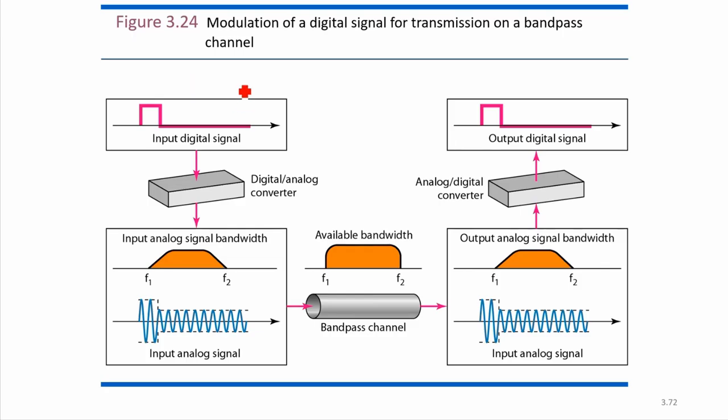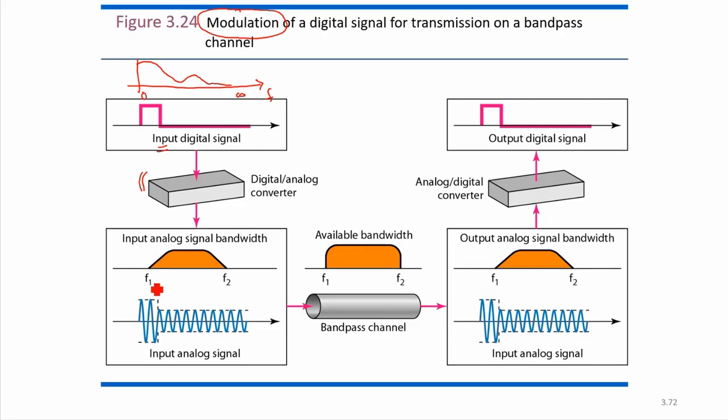For that, there is a technique that is called modulation. Conversion of digital signals into analog is called modulation. Here there is a digital signal, that is the input signal. We will be doing some conversion, so a digital to analog converter will be there. That is basically modulation. This was the signal whose frequency representation was like that, starting with 0 to some frequency, going up to infinity.